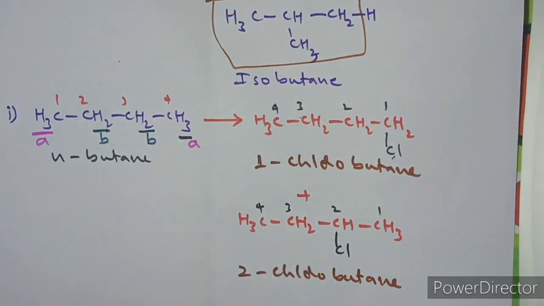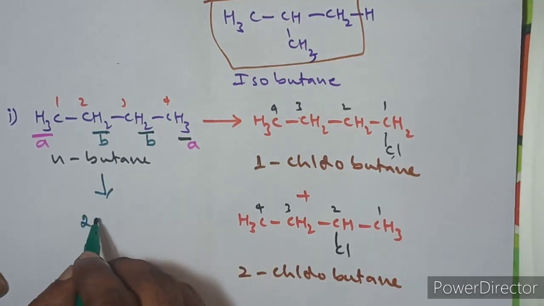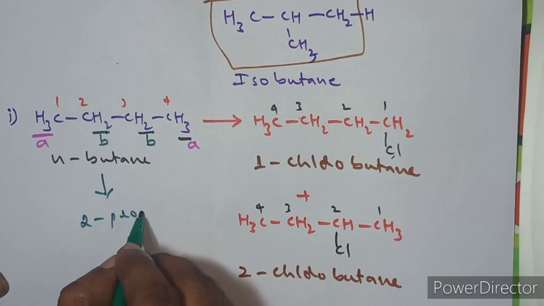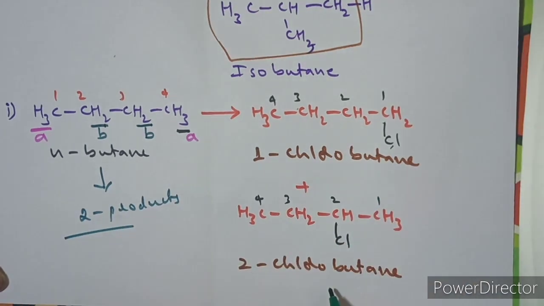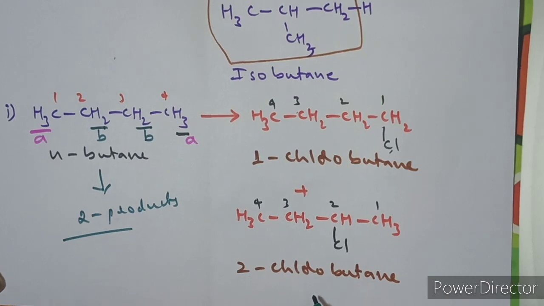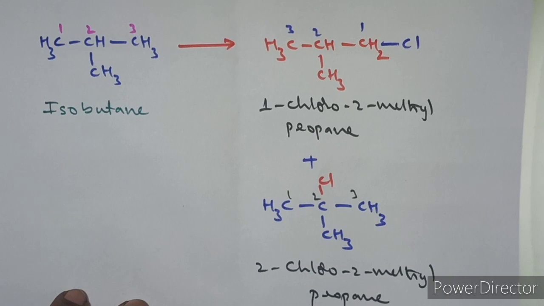So total, how many types of hydrogens are there? Total 2 types of hydrogens are there. So how many products will we get? 2 products we will get. So the monochlorination of n-butane can produce 2 products. What are the 2 products here? One is 1-chlorobutane, another one is 2-chlorobutane. Similarly, let us see how many products we will get from isobutane also.